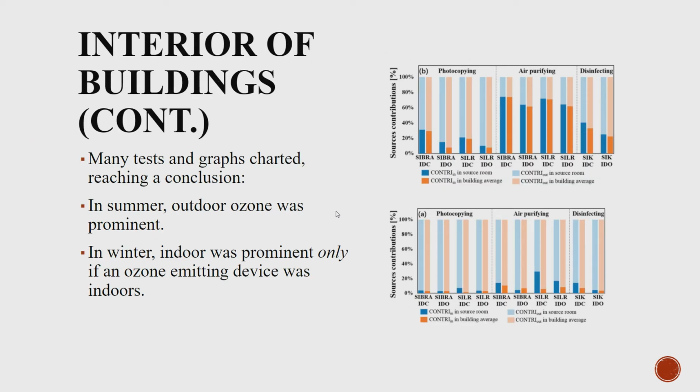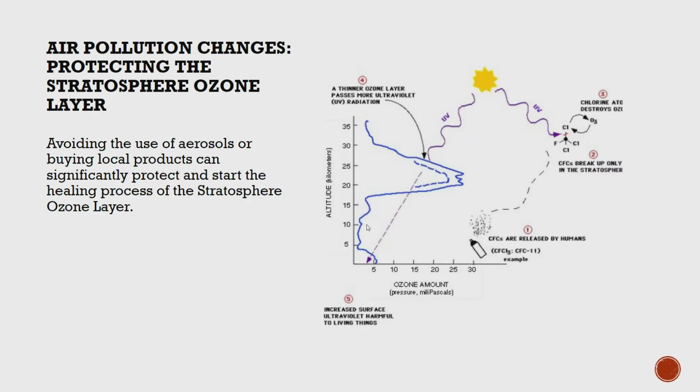After charting many graphs and performing many tests, they reached an interesting conclusion. They found that during the summer, outdoor sources of ozone were most dominant, but in the winter, indoor ozone was most prominent only if there was an ozone-emitting device indoors. Otherwise, outdoor ozone levels would still be dominant.